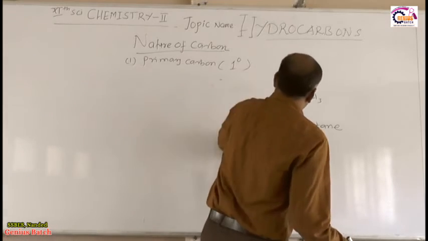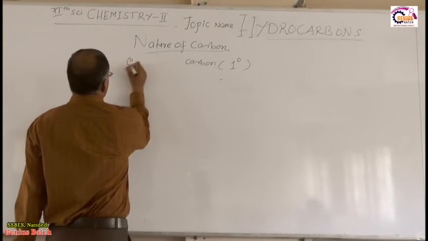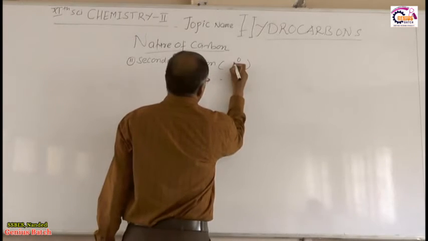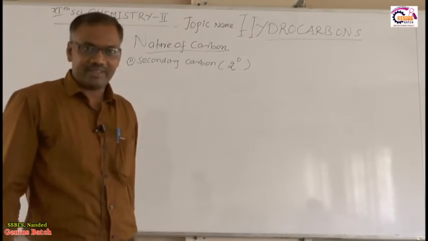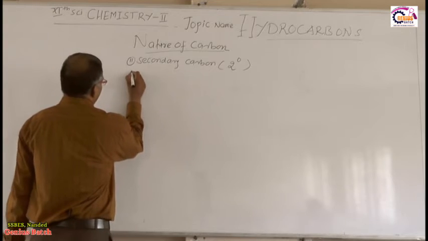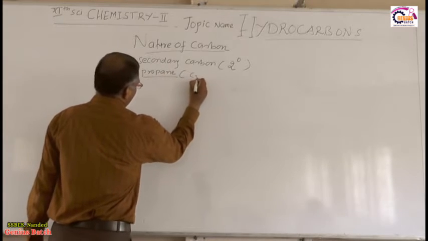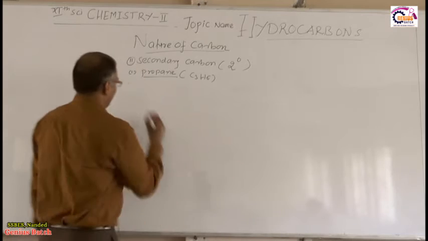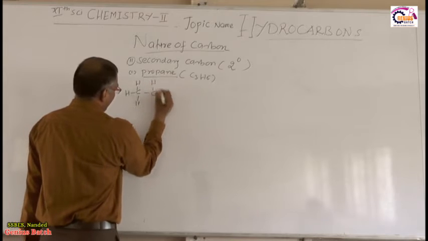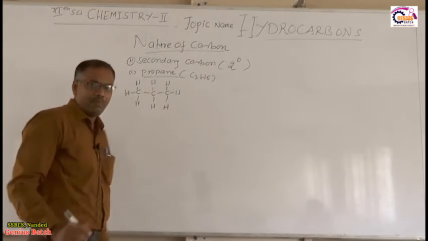Okay, so what is meant by secondary carbon atom and what are their examples? Okay, so now second is the secondary carbon atom which can be written as 2 degree, right? Okay, so now what do you mean by secondary carbon atom? So first of all I will write the example, that is propane. Okay, so C3H8. How can we write the structure or formula of this propane? So this is the structural formula of propane, right?